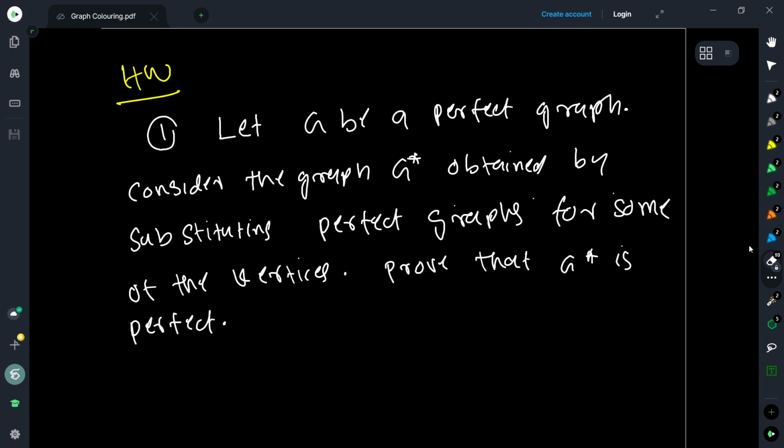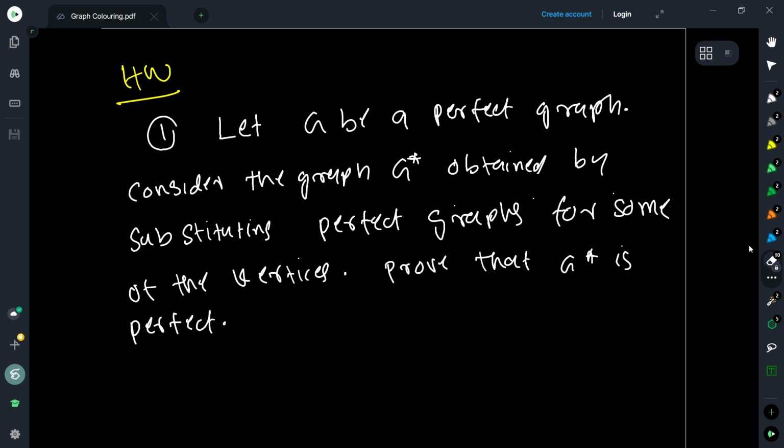Now the claim is this. Let G be a perfect graph and consider the graph, let's say G star, obtained by substituting perfect graphs for some of the vertices. So pick some subset of vertices. For each vertex, pick some arbitrary perfect graph and substitute this vertex with that perfect graph. Which means take this perfect graph H, and then put a complete bipartite graph between the vertices of H and the neighbors of the vertex that we have replaced. But of course, you don't add anything to H itself, right?